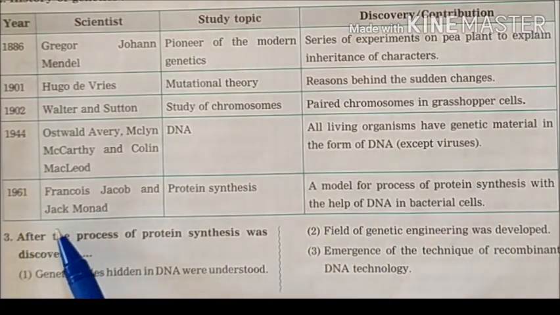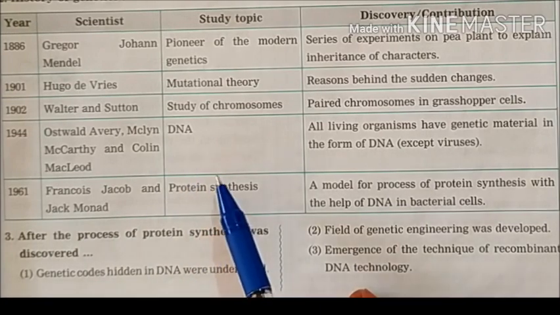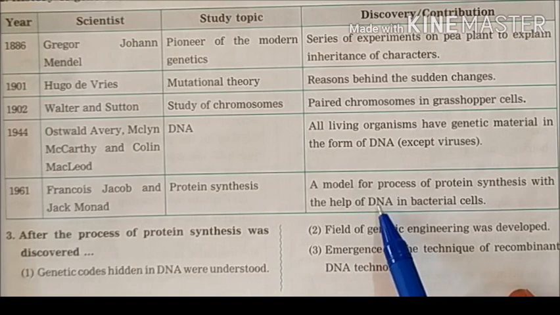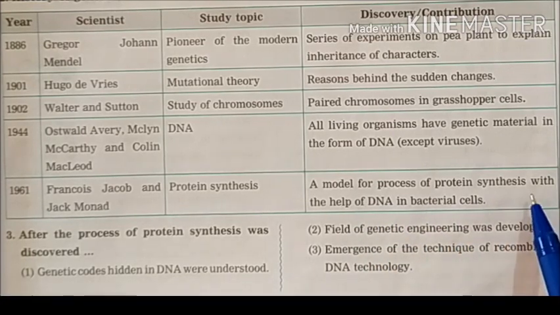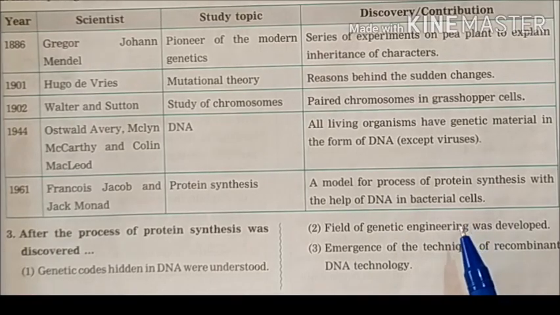Then in 1961, Francois Jacob and Jacques Monod studied protein synthesis and discovered a model for the process of protein synthesis with the help of DNA in bacterial cells. Polygenic disorders: diabetes, blood pressure, heart disorders, asthma are also polygenic disorders.